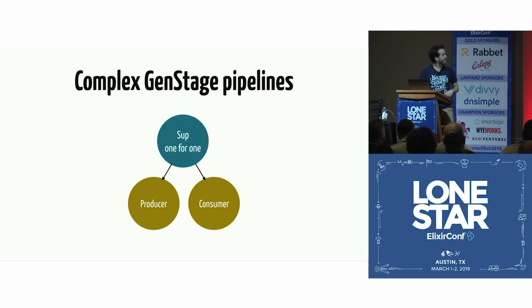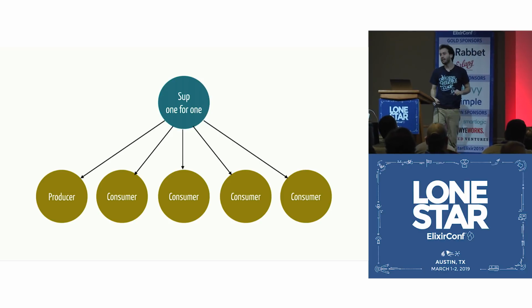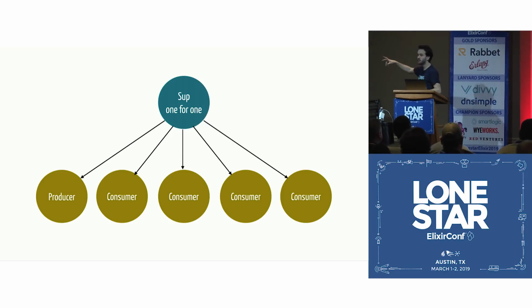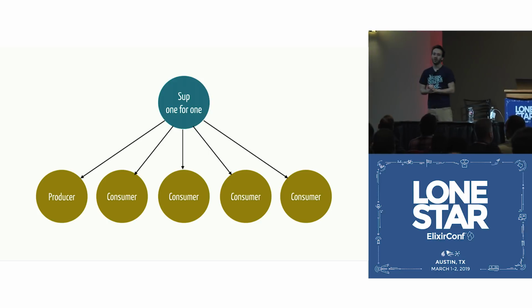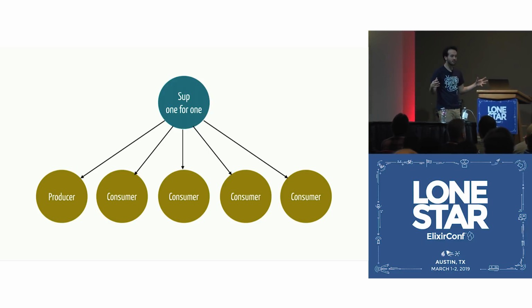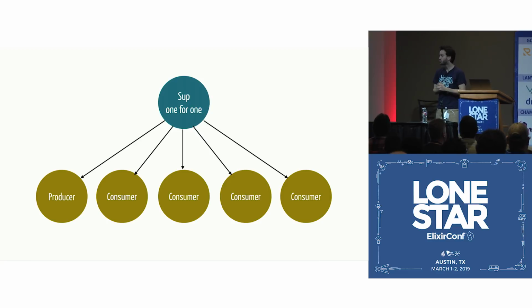And then we are ready for the next step, right? Which is, let's have multiple consumers. So you start with the producer, and then you have now 4 consumers, because that's the goal you wanted to achieve. You wanted to process data concurrently, right? And this is when you make your first mistake, right? Because you added the consumers, and you didn't reevaluate the supervision strategy.